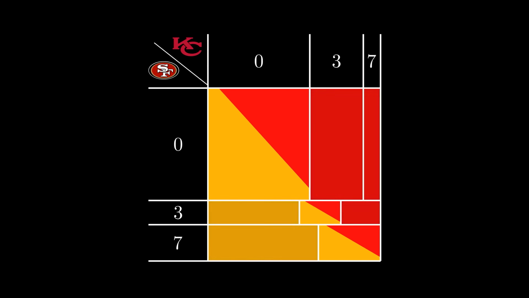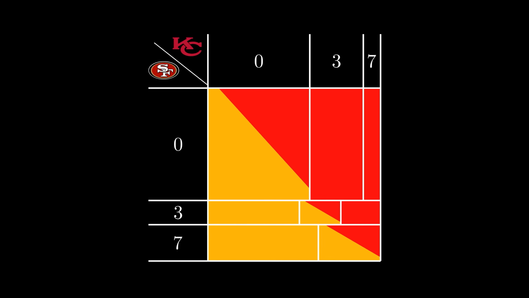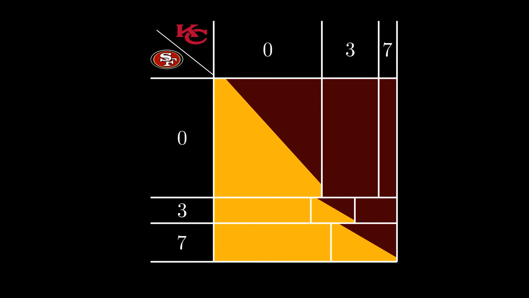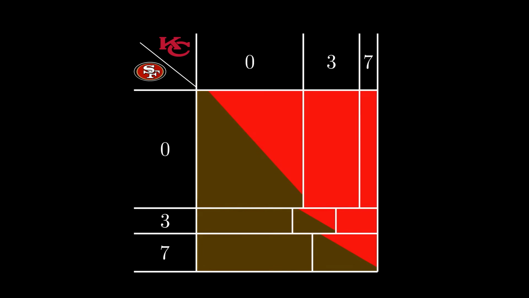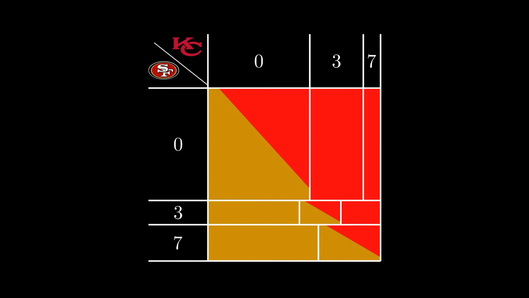So overall, who's favored? Well, the math is complicated, but remember, the way we've designed this diagram, the area of each region represents its probability. So all we have to do is measure the area of the gold region versus the area of the red region to see which is bigger.